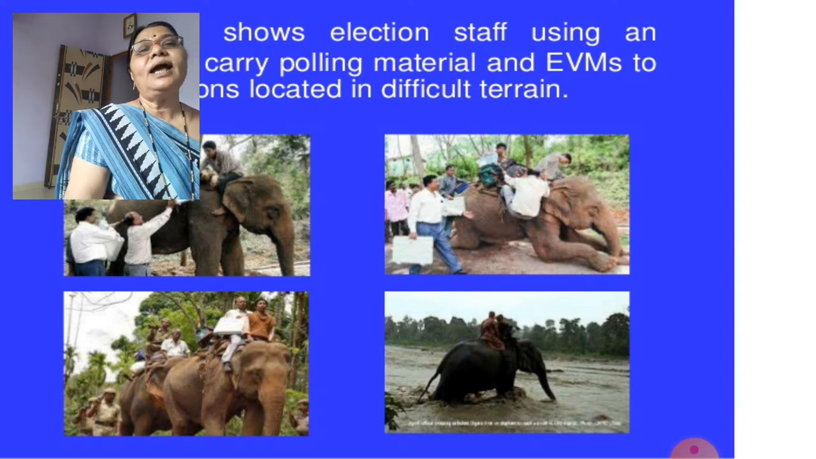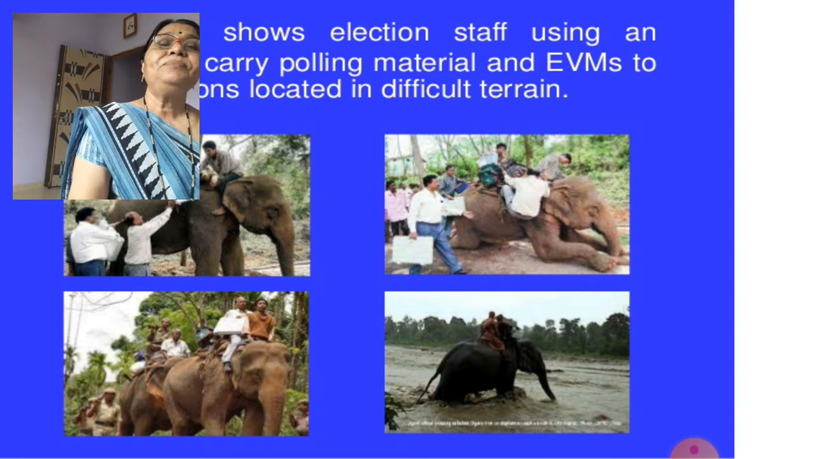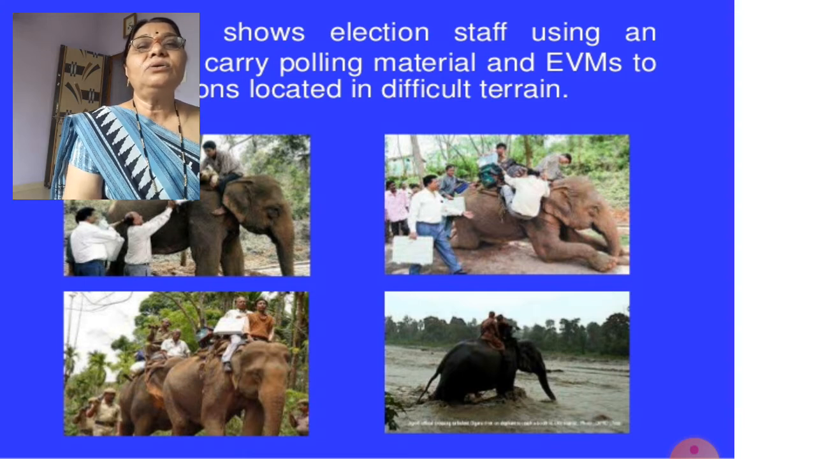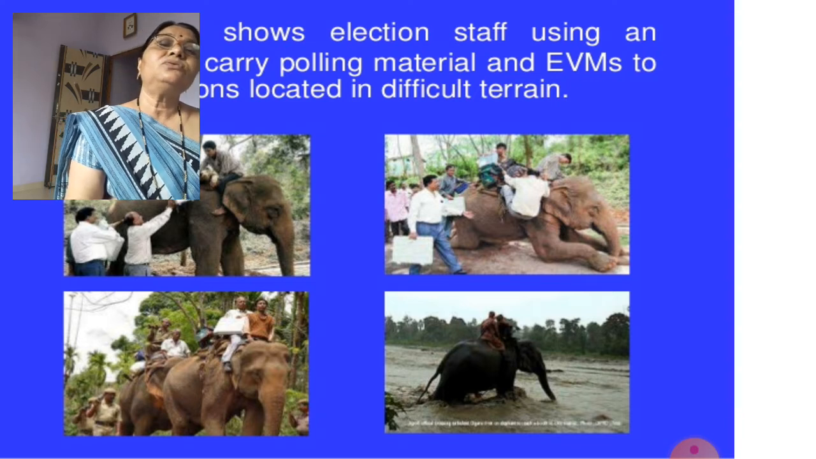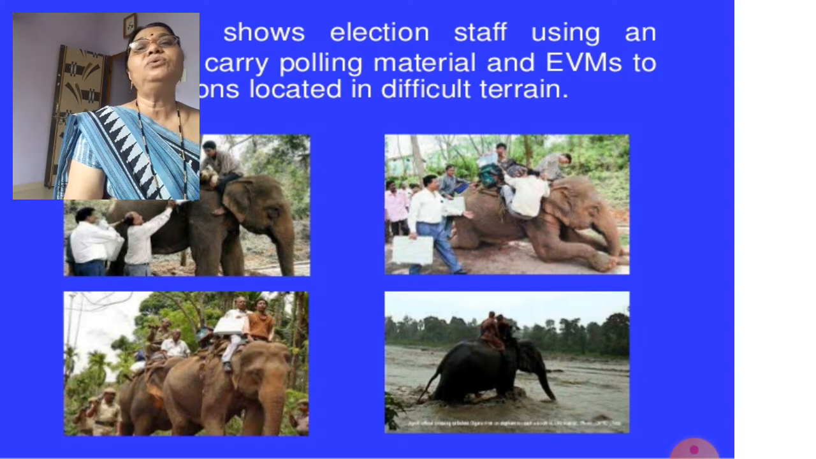The polling material and the EVMs, that machine and whatever they want, they were carrying it where? In the difficult terrain, meaning the difficult places where buses are difficult to go, trains are difficult to go, even rickshaws are difficult to go, such as a dense forest, or such places where there is always a kacha road, no particular road. That also the people can go and take such an initiative. And so they are using the elephants, and they were keeping the polling material, EVM machine and everything on the elephants, and they were going to the difficult terrain to do the work. Got it?